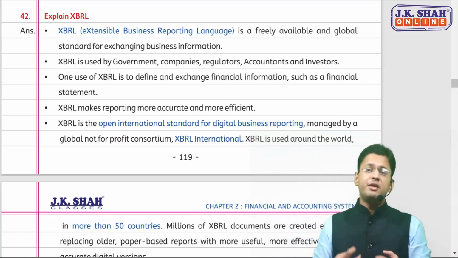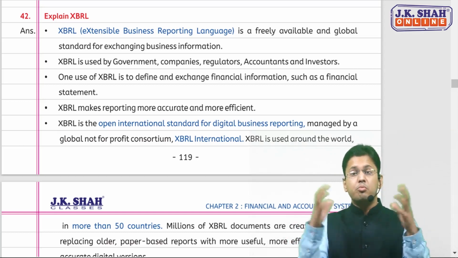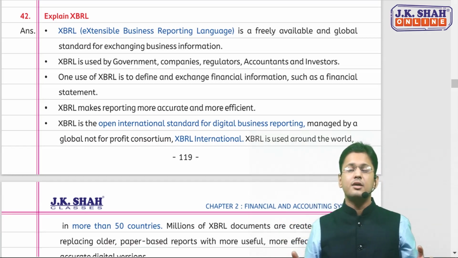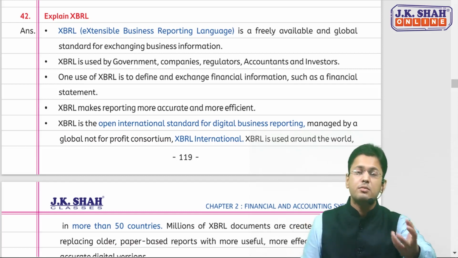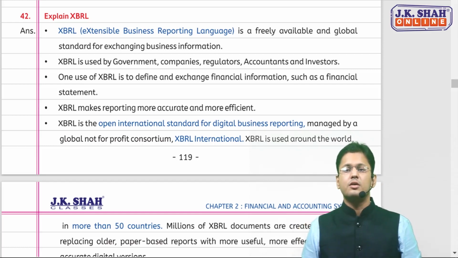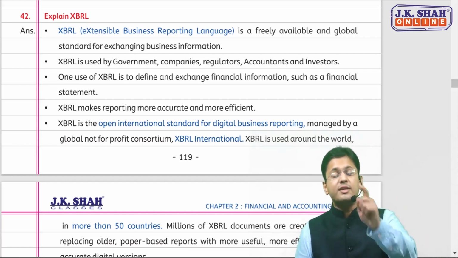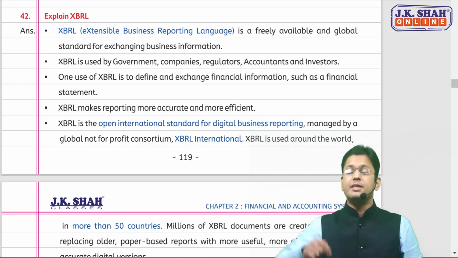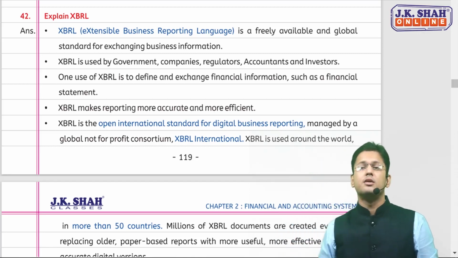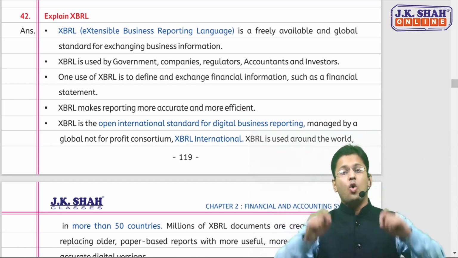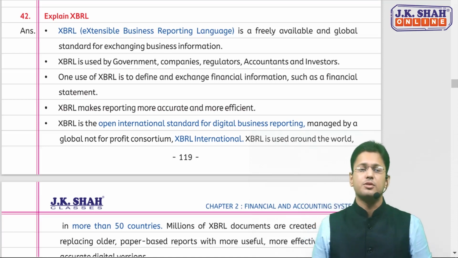It could be very difficult for an investor, especially a foreign investor, to compare the companies' financial data because they're not comparable. They don't have any common terminology. They're not working on a common standard. So the need arose for a common, global standard wherein all companies can exchange, share and compare their business information.